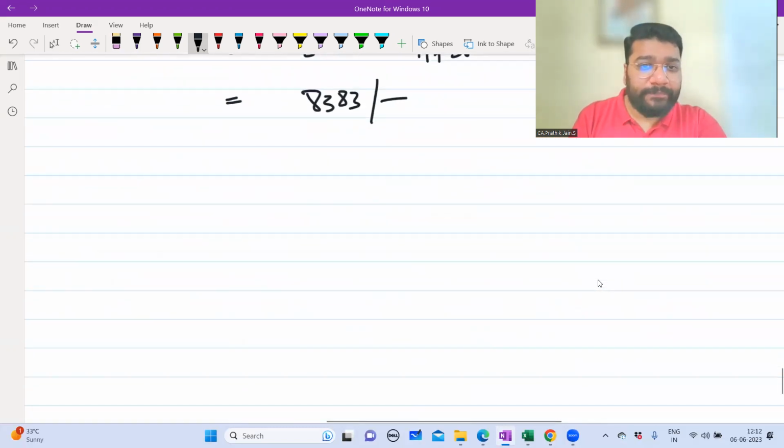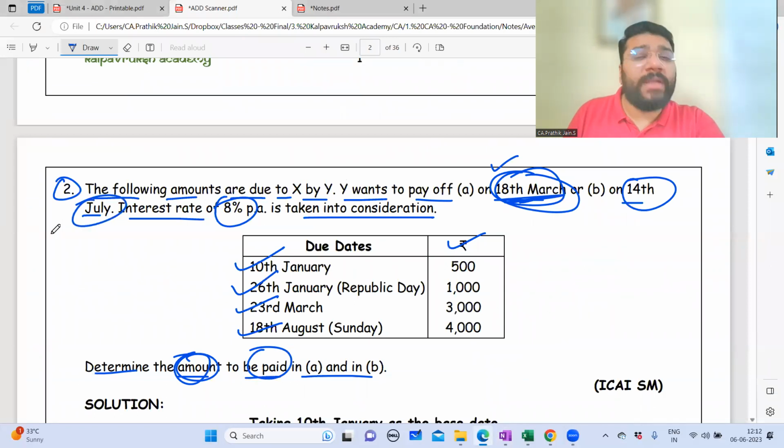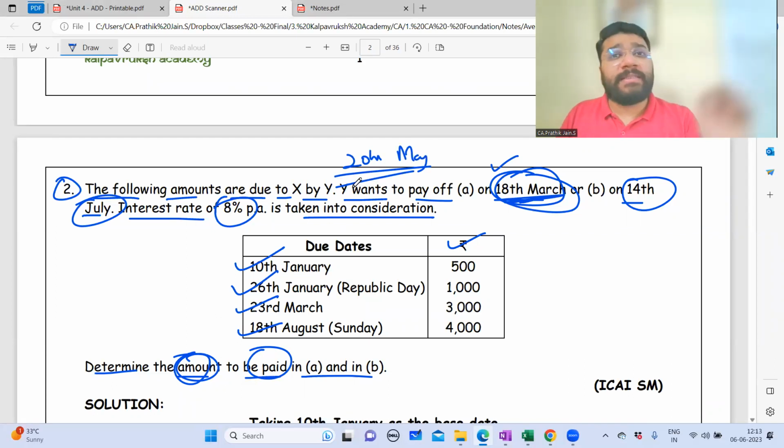Similarly, the second one. Now the payment is happening on 14th of July. What is the due date? Due date is 20th May. The average due date is 20th May, but this person is now making the payment on 14th of July. So can I say he's making a late payment? For late payment, he has to pay interest.